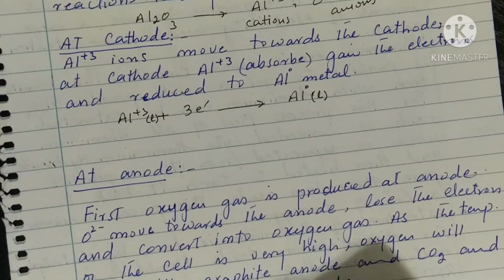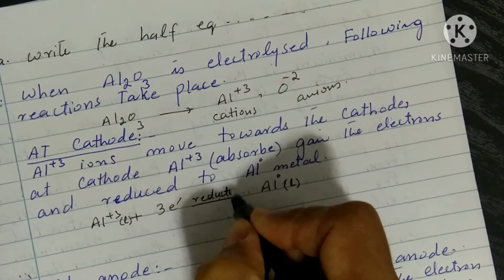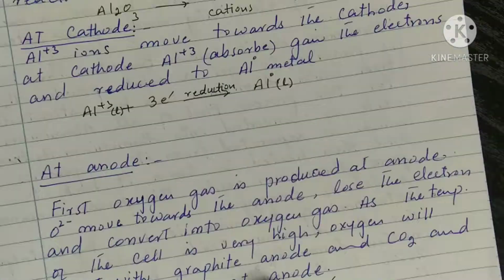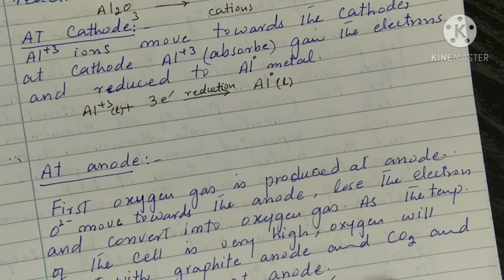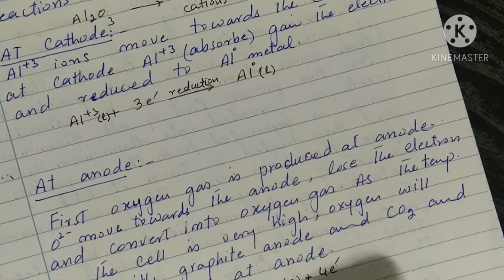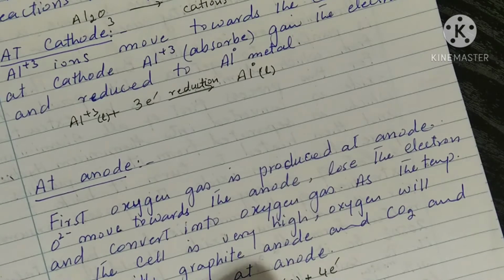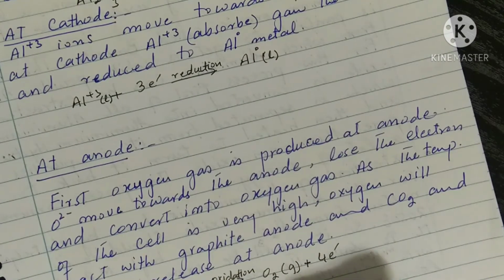at the anode. At the cathode there is a reduction process. Oxide ions at the anode lose the electron. Oxide ion converts into oxygen gas. At the same time, at the anode there is another reaction. When oxygen gas is released at the anode, this anode is made up of carbon, that is graphite, and this oxygen gas,